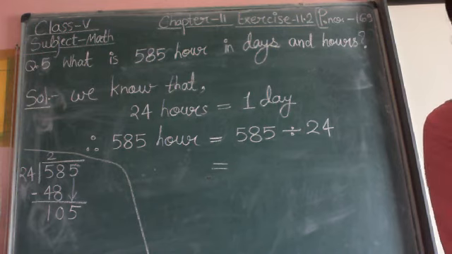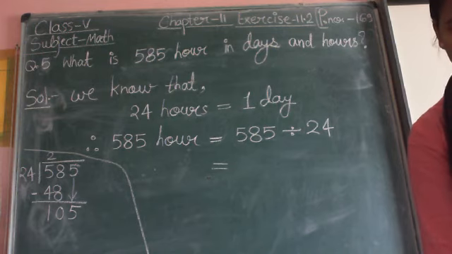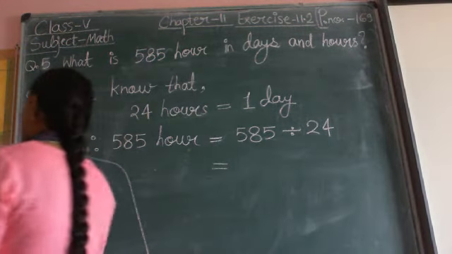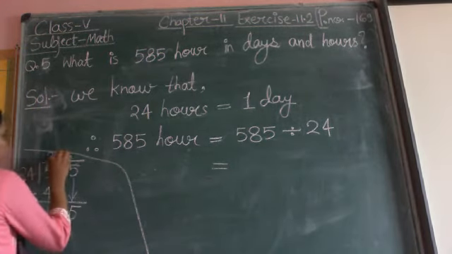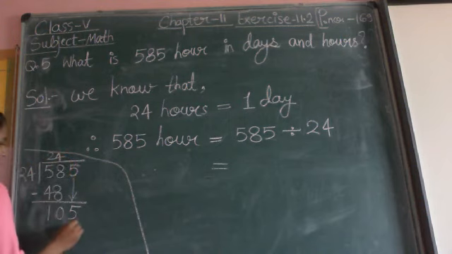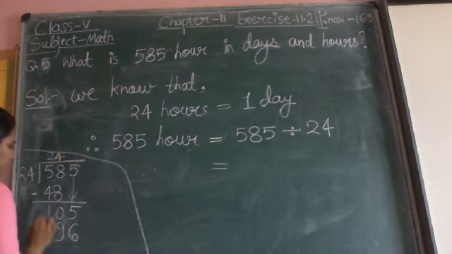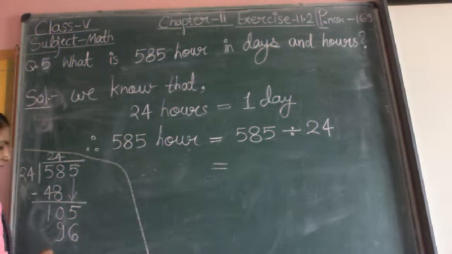Think about it. In 4 times we can divide. 24 fours are 96.